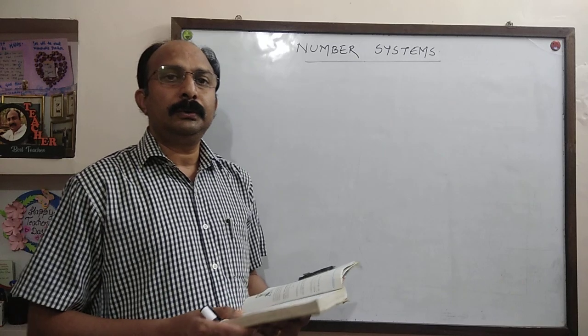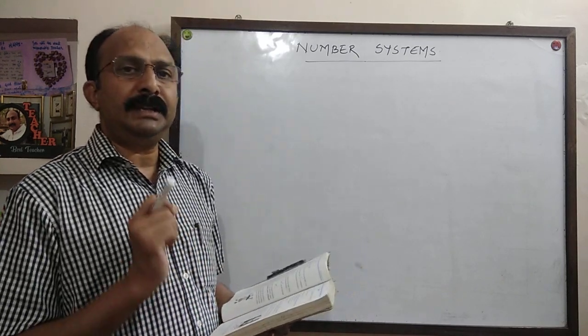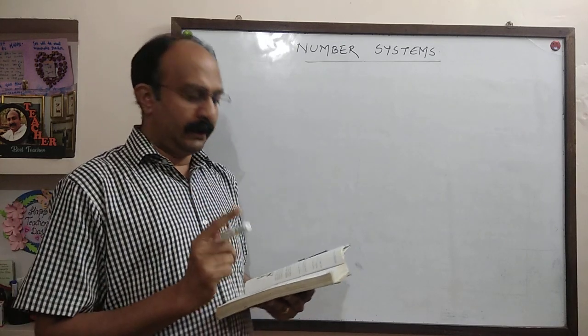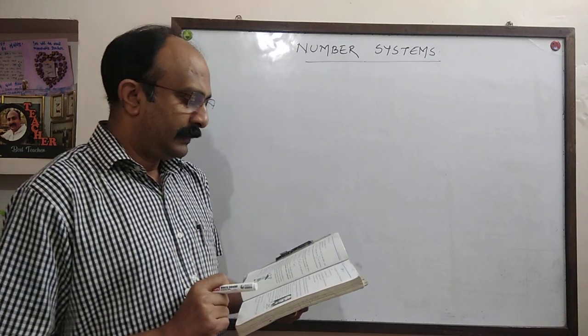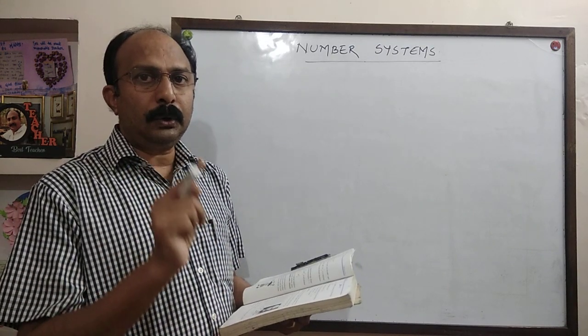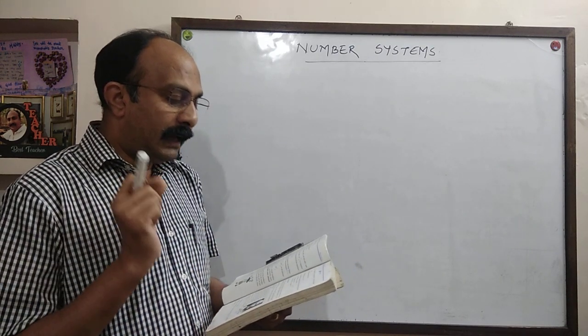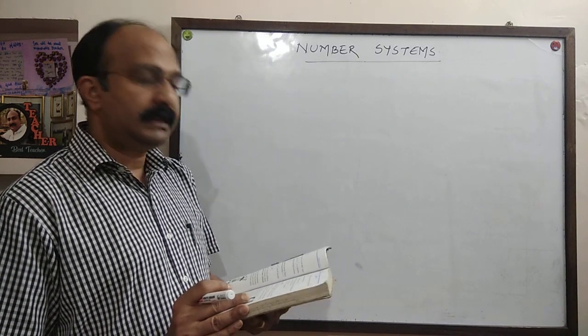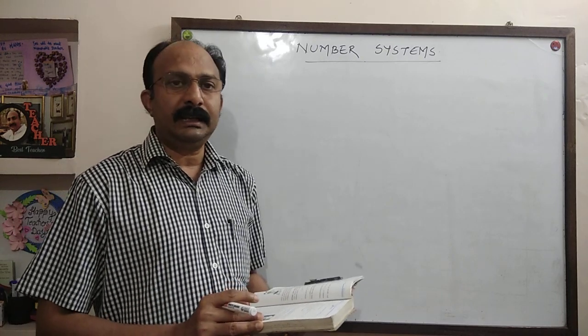Okay, now let's do the first exercise of NCERT Mathematics class 9, that is exercise 1.1. Question number 1. Is 0 a rational number? Is 0 a rational number? Can you write it in the form of P upon Q, where P and Q are integers and Q not equal to 0? The answer is yes.